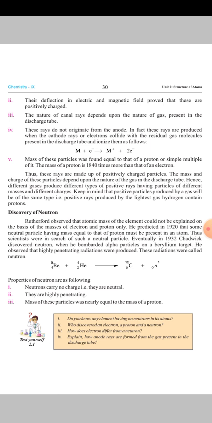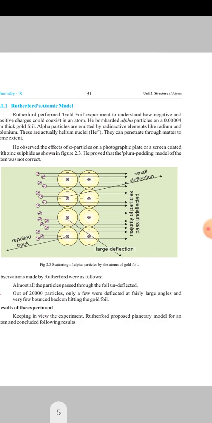He observed that highly penetrating radiation was produced. The radiation was called neutron. Properties of neutron are as following. Neutrons carry no charge. They are neutral. They are highly penetrating. Mass of these particles is nearly equal to the mass of proton.